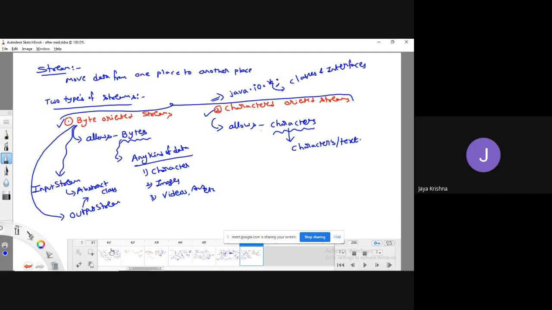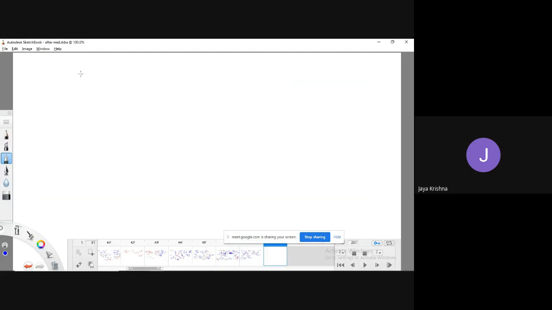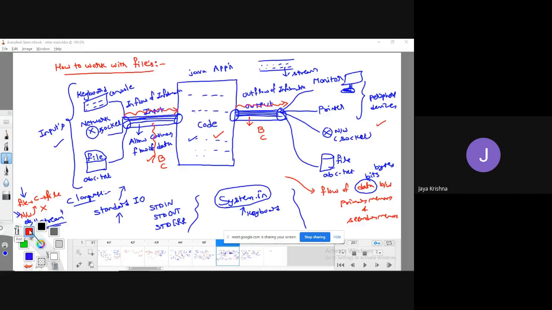Observe, in Java, what is the superclass of all classes? Object is the superclass of all classes. Whenever you are trying to move data from an input device to the application, you must use the stream called InputStream.